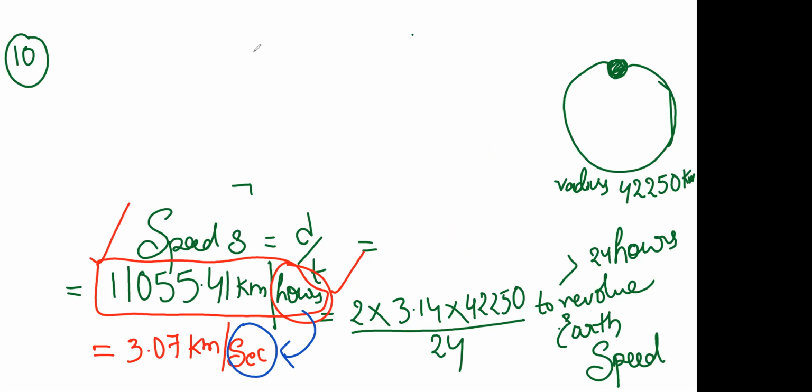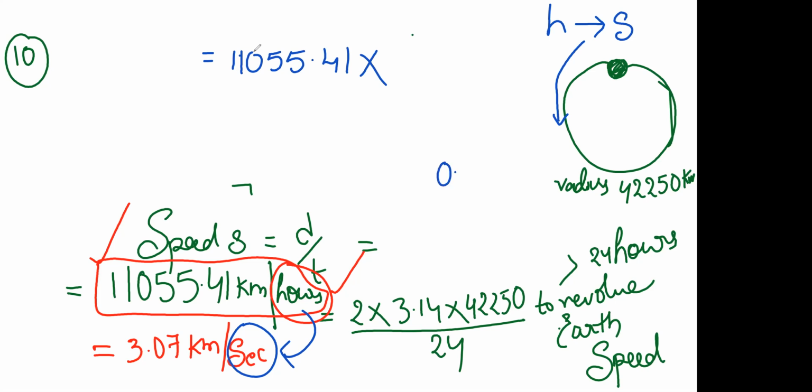So here, what you have to do is take 11,055.41 into... whenever you want to convert from hours to seconds, you have to multiply the value with this digit, 0.00027778 kilometers per second.